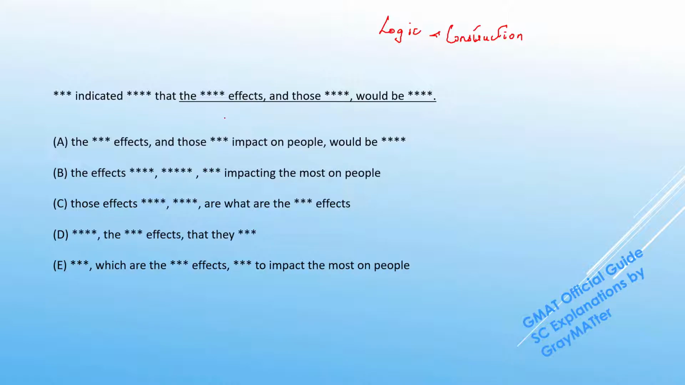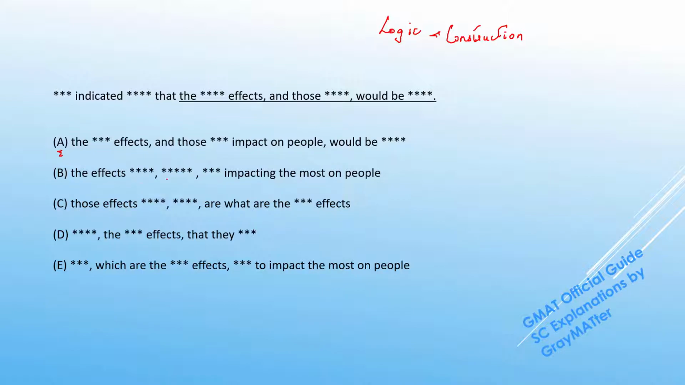So let's understand what this question is trying to say. The question reads that climatologists indicated that these effects and those that would have the most impact would be these conditions. So in terms of the construction of the original sentence and the way the logic flows, there seems to be nothing wrong, so we can hold on to A. Now let's look at B.